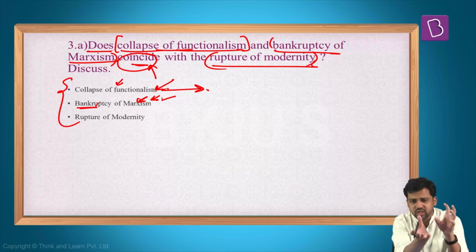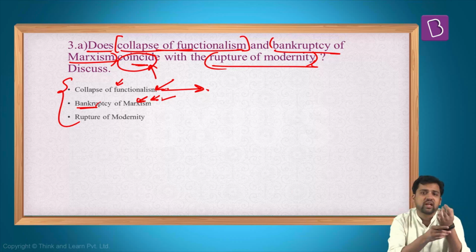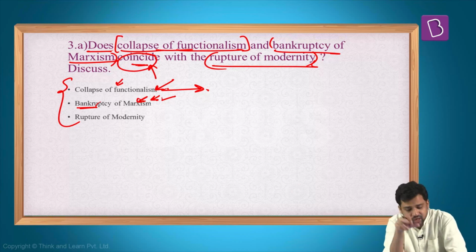All this polarization, homogenization, those things might not have happened. But at the same time, the counter to this is that, with time, especially after the 2008 financial crisis, some theorists, some thinkers, have started giving importance to Marxism.